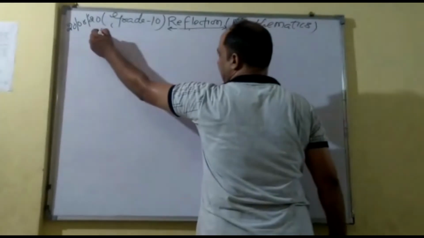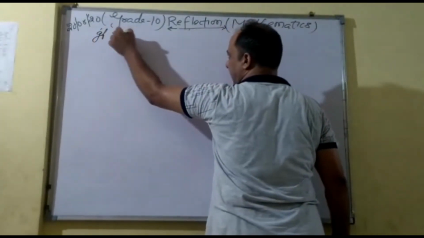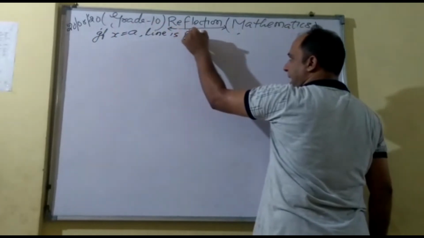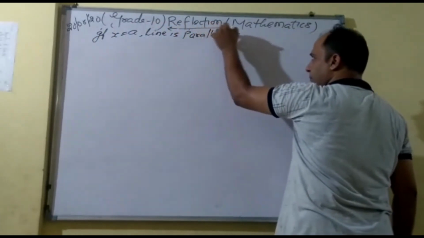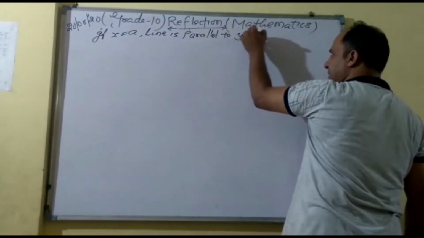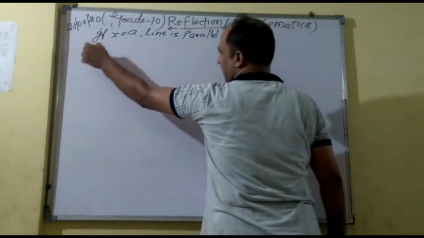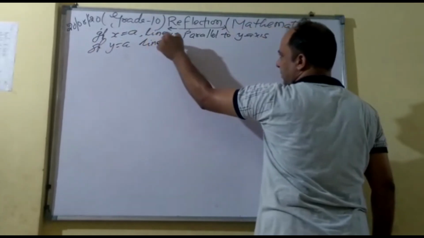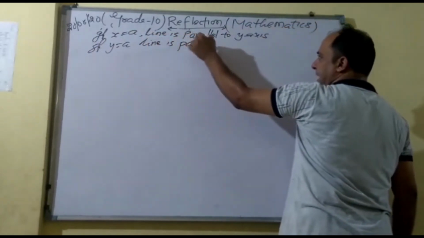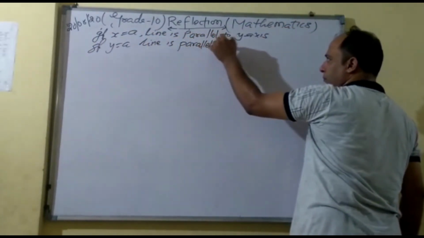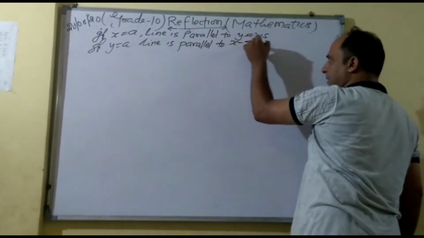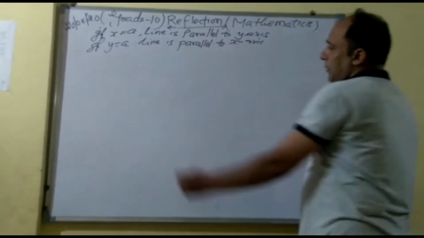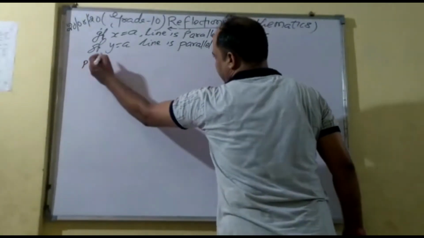If I say x is equal to A, that means the line is parallel to the y-axis. If I say y equal to A, the line is parallel to the x-axis.